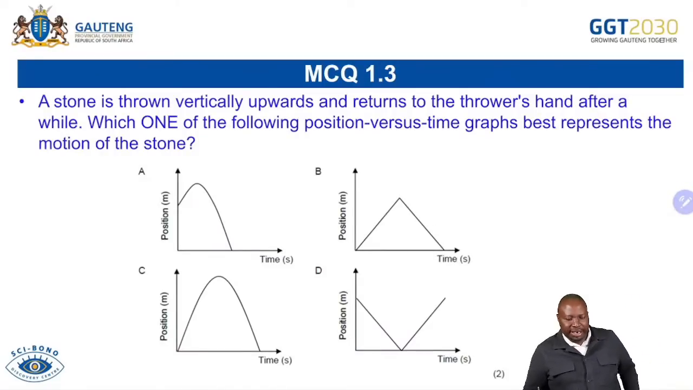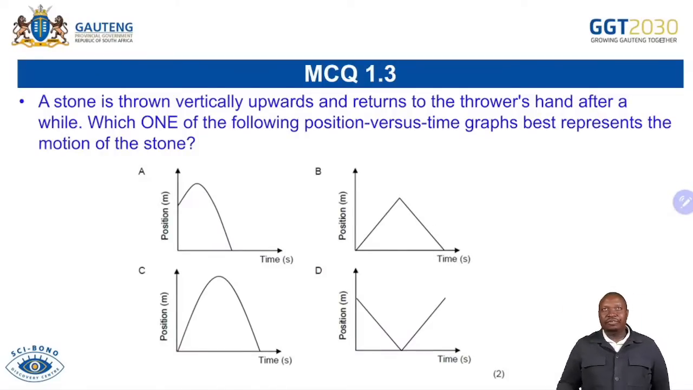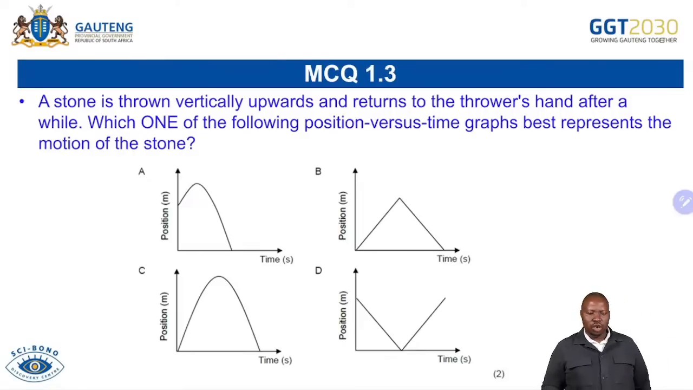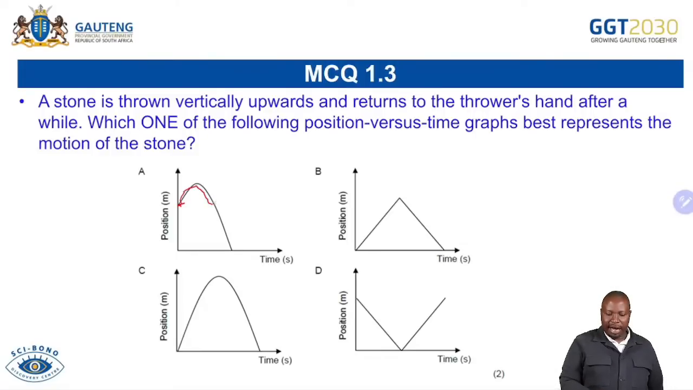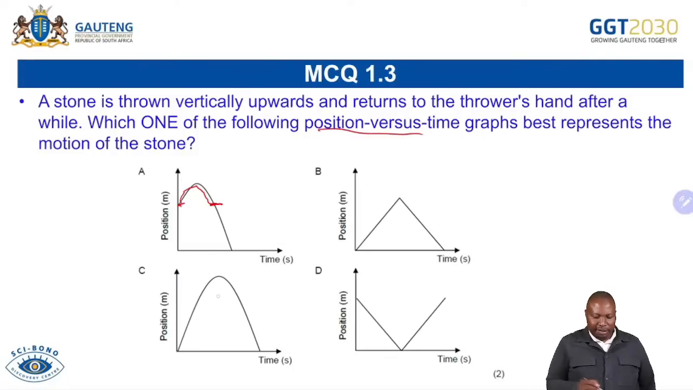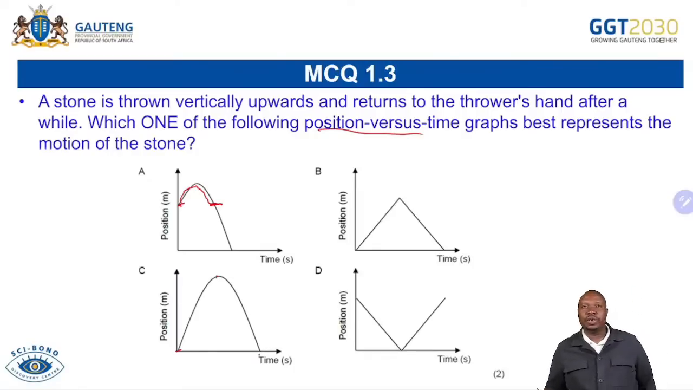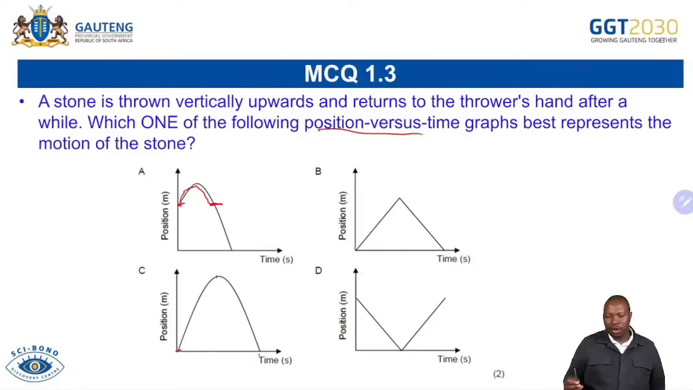A stone is thrown vertically upwards and returns to the thrower's hand after a while. Which one of the following position versus time graphs best represents the motion of the stone? So you are able to see that, okay, if the thrower was there, he throws the object up, it comes back to the thrower's hand. So it's supposed to have traveled the same distance, so that doesn't help us. But now you are able to see that this one is not necessarily looking like a position versus time graph. Remember, they are mostly curves, and then we have this one. You can see that the thrower is throwing from there, reaches maximum height, comes back to the thrower's hand at C. So you're able to choose C with no doubt.